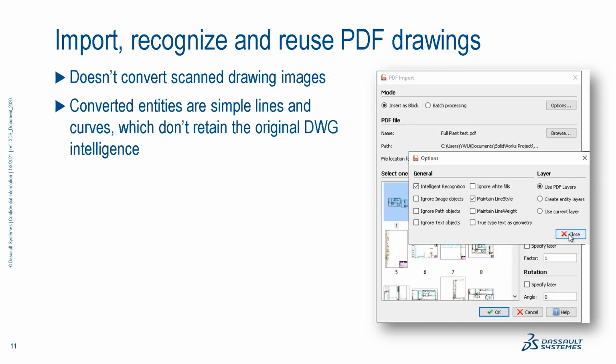And also, keep in mind, in its nature, when a DWG was originally converted into 2D PDF, a lot of DWG data intelligence has been lost, right? So the 2D PDF itself is suffering a lot of data loss there. So when you convert, again, the 2D PDF to DWG in DraftSight, you may not have all the intelligence in the original DWGs, okay? So just keep that in mind, and still, the conversion can do its job and make the drawing editable lines and curves, although it may lose a lot of the original DWG intelligence, okay? Just want to manage the expectation, okay?